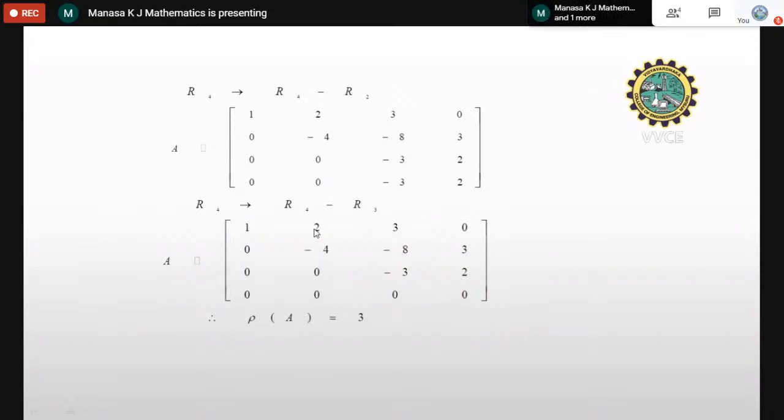And here the number of non-zero rows is 1, 2, and 3. The fourth one is a completely zero row. We want only non-zero rows. So the rank of this matrix is equal to 3. 3 is nothing but the number of non-zero rows.